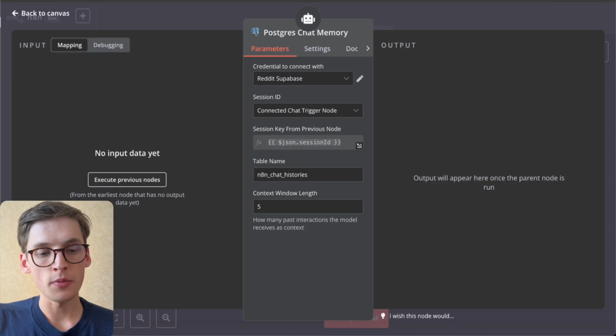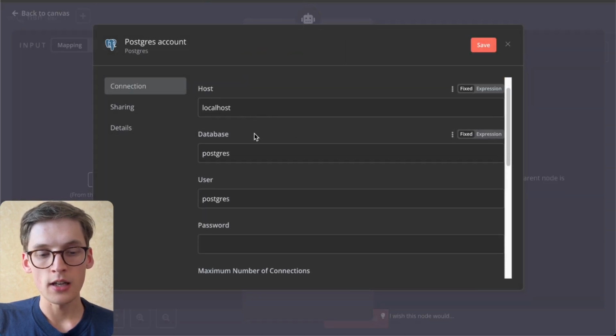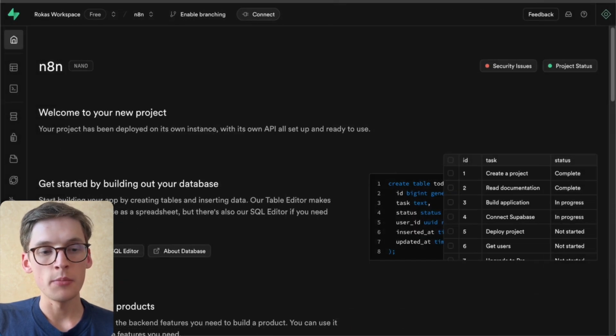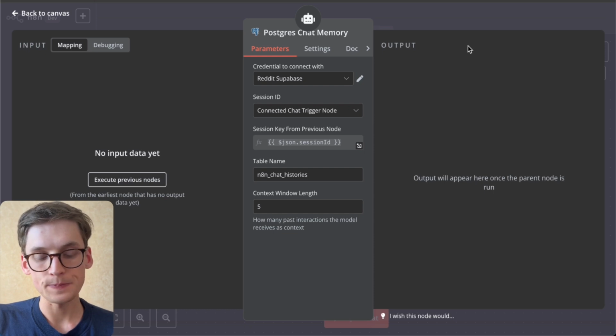And you'll need to copy paste this information by creating the Postgres chat memory, by selecting create new credential and inputting all this data like host, database, user, and the password. So it will be the same password that you created your account with, and that's basically it. After that, you'll be able to connect and reference this Postgres account. You can leave this information as it is.